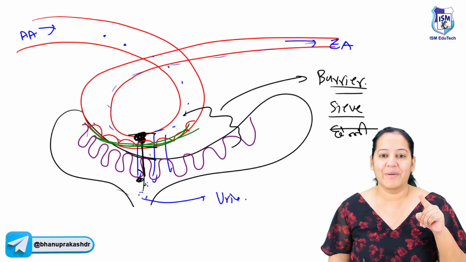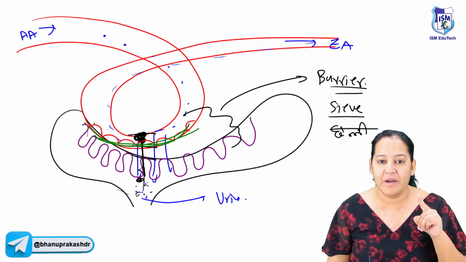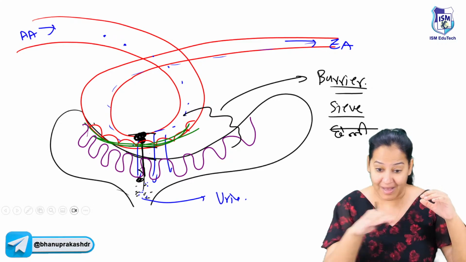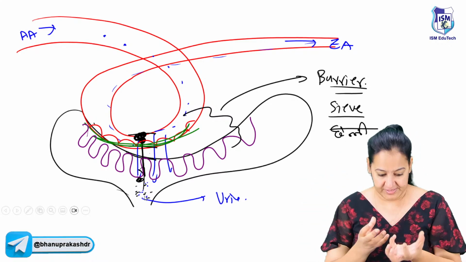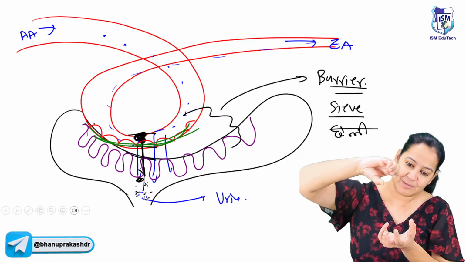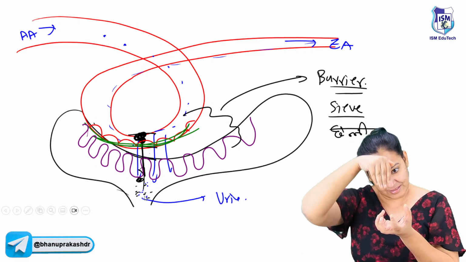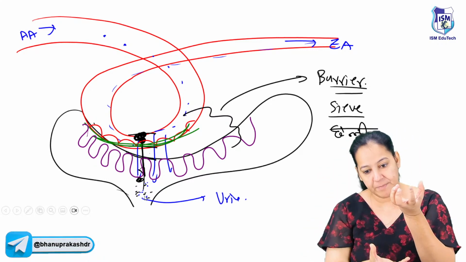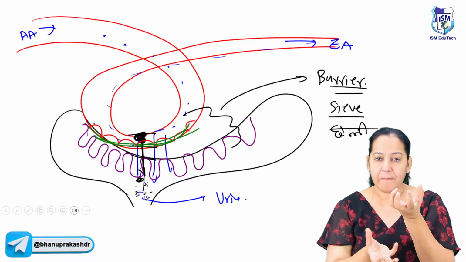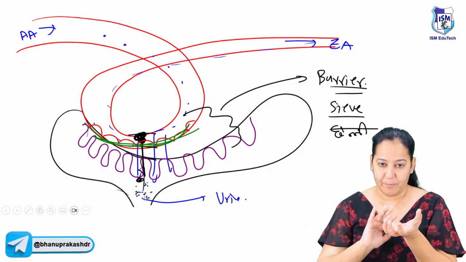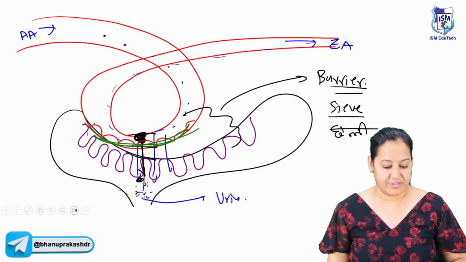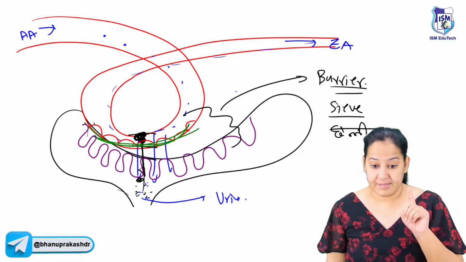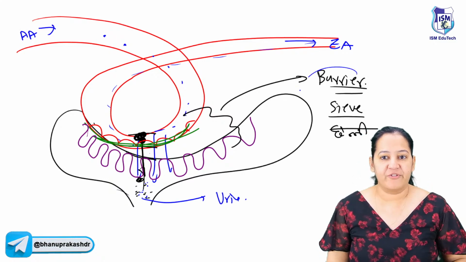So here you can see whatever is getting accumulated over here is the tea. It is passing through a sieve. If we are taking a sieve, this is a cup. I'm putting a sieve over it and I'm just pouring in. So the tea will pass. Whatever substance is supposed to pass will accumulate in the cup, and whatever substance is not supposed to pass will gather over the sieve only. How many of you got it? So this is the filtration barrier. I call the filtration barrier a sieve.